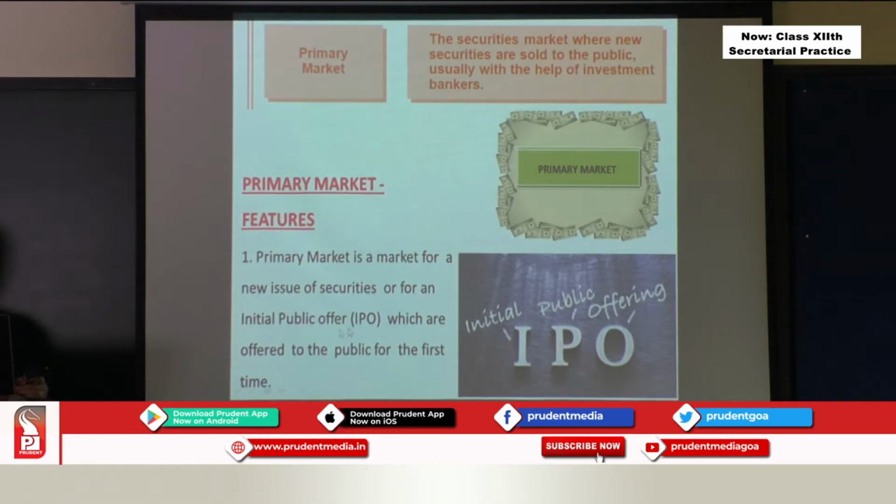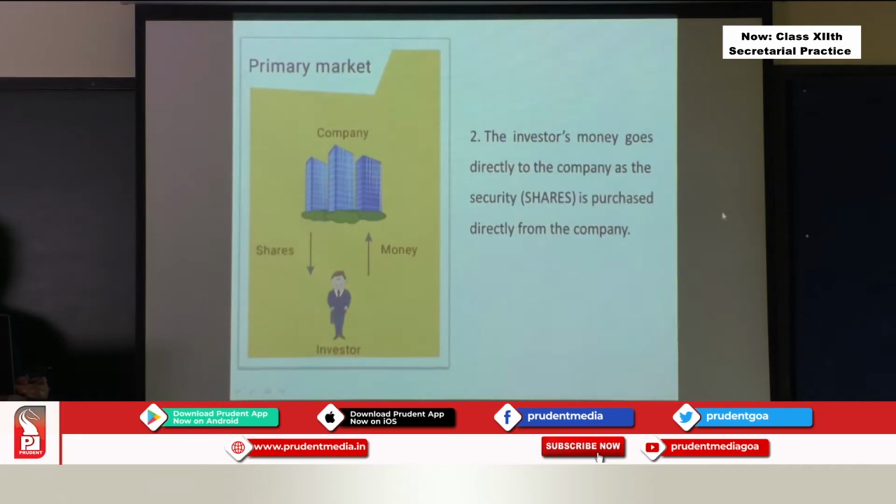Now when I say securities, please keep in mind I am talking about shares also, different types of securities. So they are coming up with a new issue of securities, and it is for the first time. Initial public offer means they are offering it to the public for the first time. So this is one of the features of a primary market.